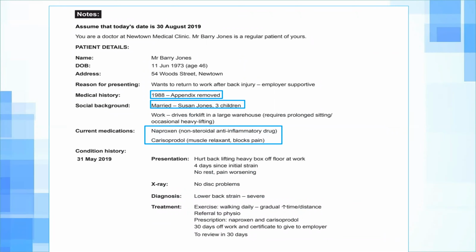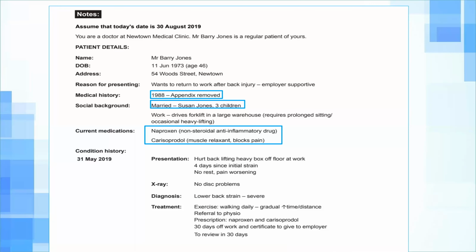So let's see the first highlighted part, 1988, appendix removed. Do you think that this detail is necessary for an occupational therapist, that the patient got his appendix removed in 1988? That's irrelevant. He got married, and he's married to Susan Jones, and he has 3 children.